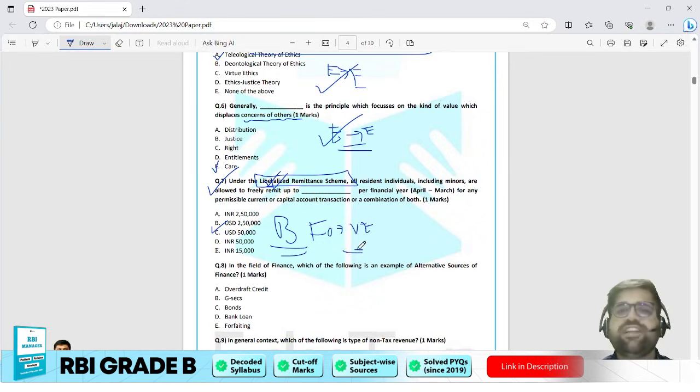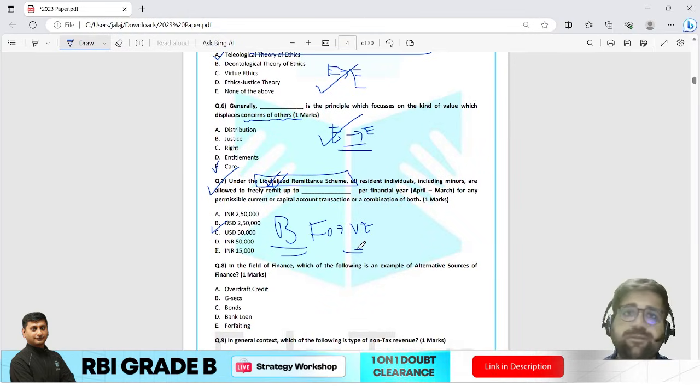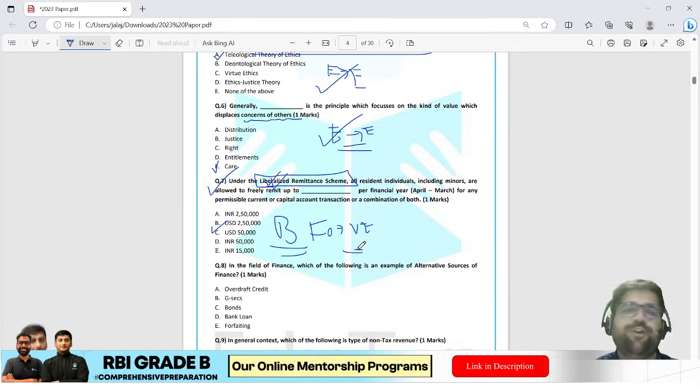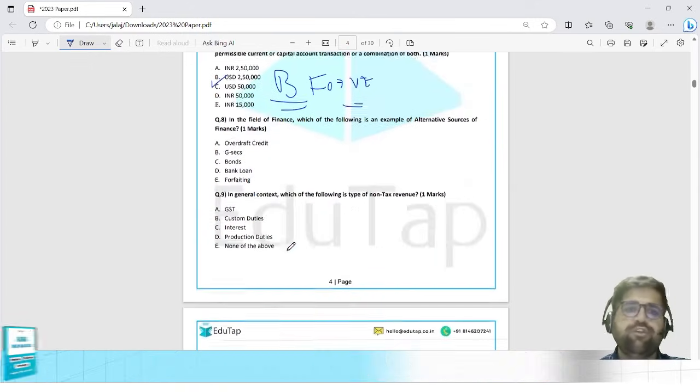We have also covered section 10 of FEMA, that is the Foreign Exchange Management Act, which empowers RBI to take certain foreign exchange related decisions. We have discussed this multiple times. Believe me, I'm not going to say this again. Liberalized Remittance Schemes were discussed at a very good length and breadth. Okay, coming to question number 8.